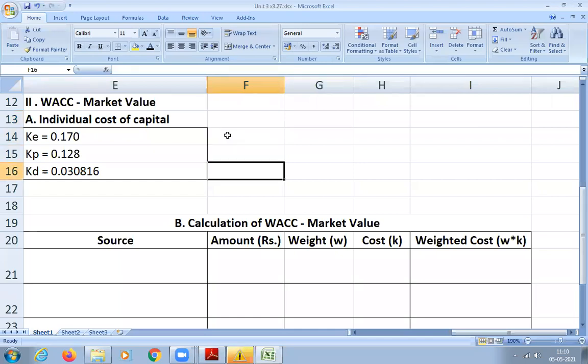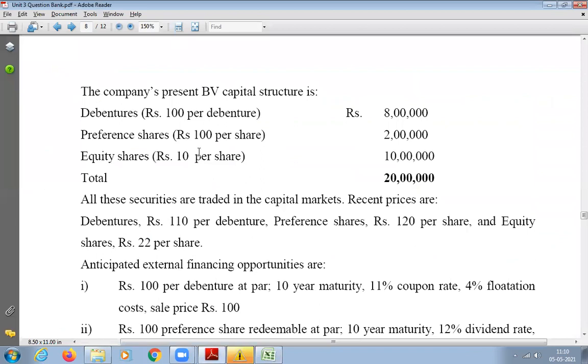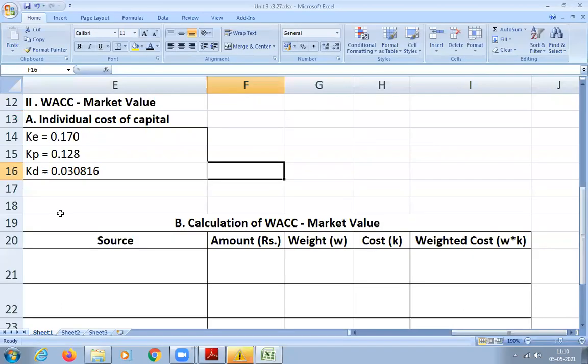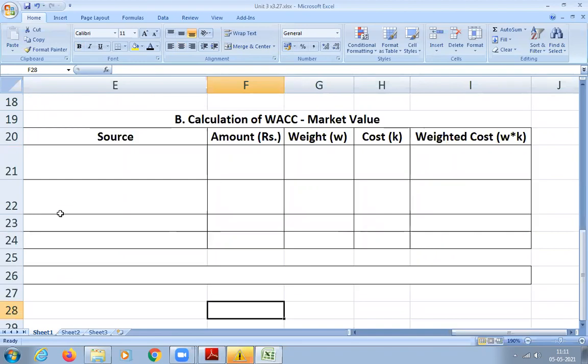Proportion. What proportion? The equity and retained earnings. But in this question, is it given? Retained earnings, is it given? No, sir. Okay. Other than that, anything else? What else will change? The amount will change, sir. Yeah, so share per year. Why will the amount change? The shares might increase.